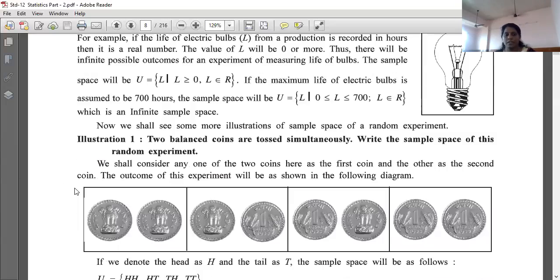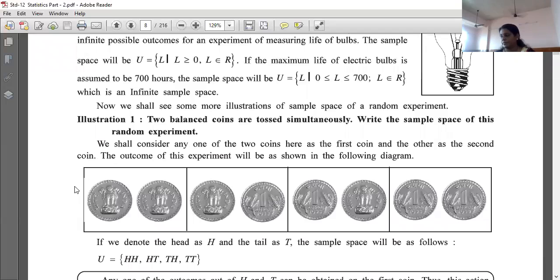Now we'll see illustration number 1. See, the question is, illustration 1. 2 balanced coins are tossed simultaneously. Write the sample space of this random experiment. Right? So, 2 balanced coins. अगर एक ही coin है तो head या tail, that is your sample space. Head and tail, H and T, that is your sample space.